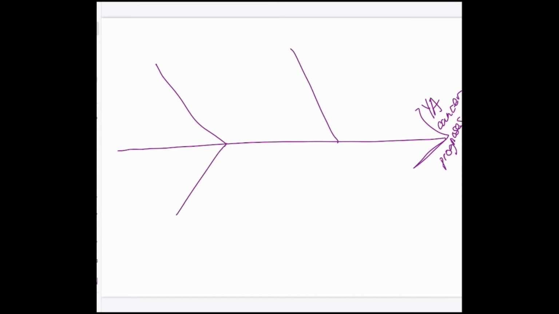All right, let's go. I'm just going to start by drawing my fishbone diagram. So down here at this end, we have the effect, which is YA cancer prognosis. Sorry, this is messy. And then we're going to have our 4 fishbone elements. So looking at these, I'm going to think about 4 different modes.